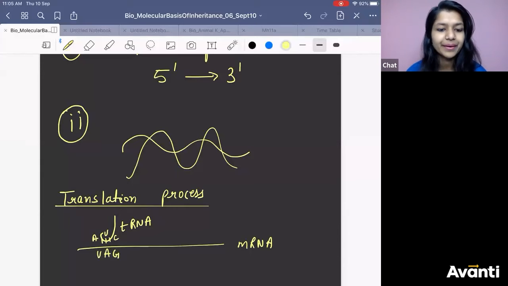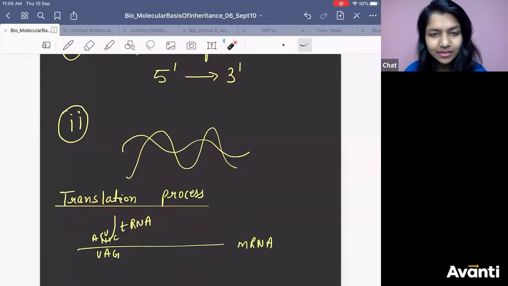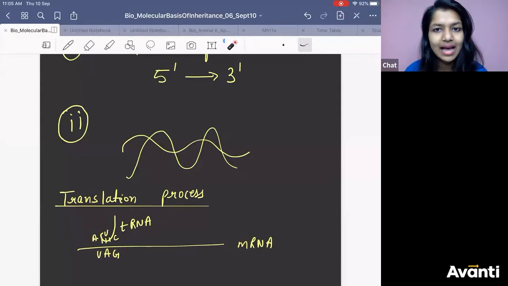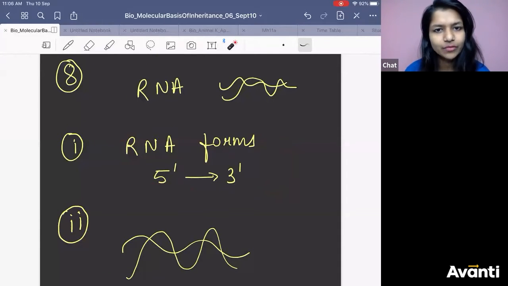Transfer RNA. So if I give double-stranded RNA, how will they do this? They can't do translation, right? Only when they are single-stranded, tRNA can come and tRNA can bring the amino acid. What is the first reason? That they form from 5' to 3'. Very basic reason.